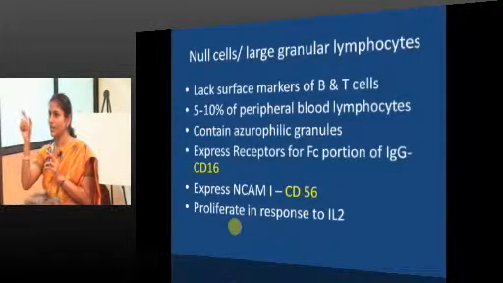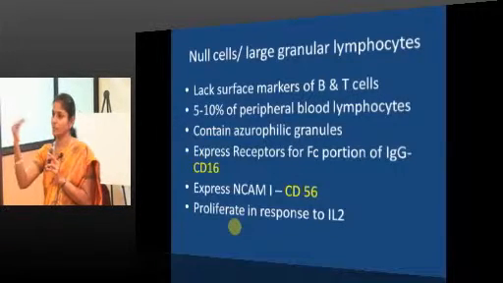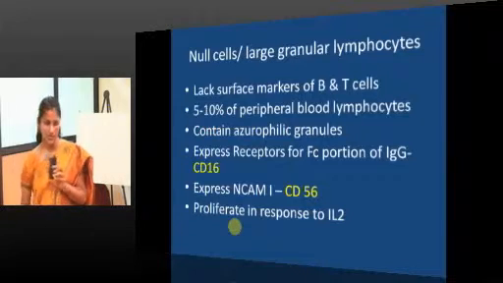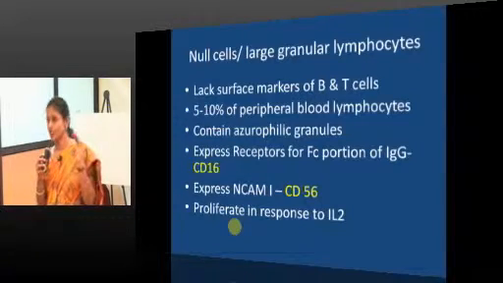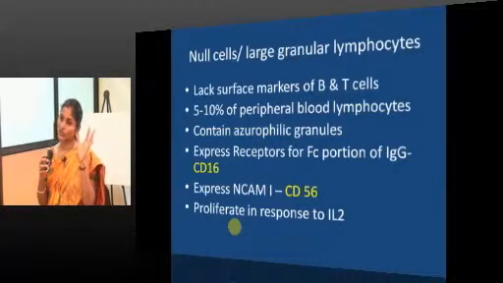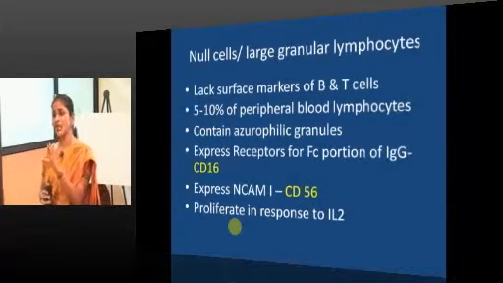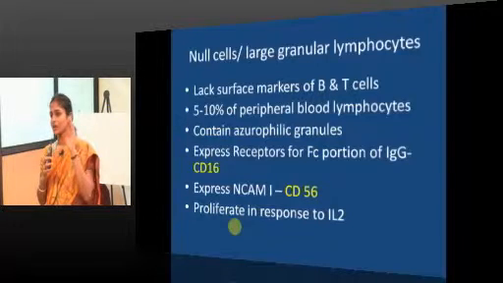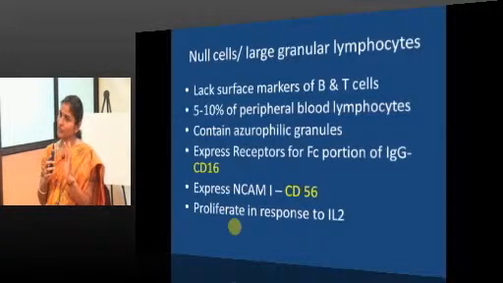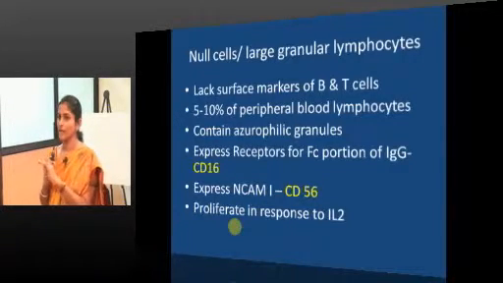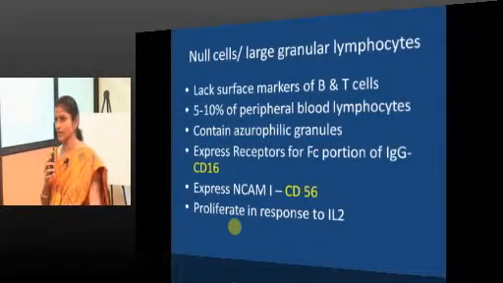IgG has a Fab and an Fc portion, so these cells express receptors for the Fc portion of IgG. It has a purpose, which we will come to later. The most important growth factor for this entire family is IL-2. Now, where does IL-2 have a role? TH1, very good. TH1 function is to mediate granuloma formation, activate NK cells, and activate cytotoxic T cells to cause cytotoxicity. It does this through IL-2, so this is TH1's IL-2.